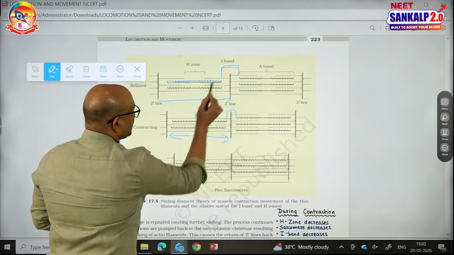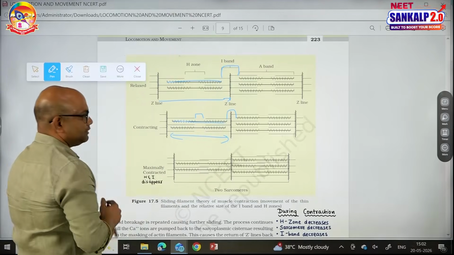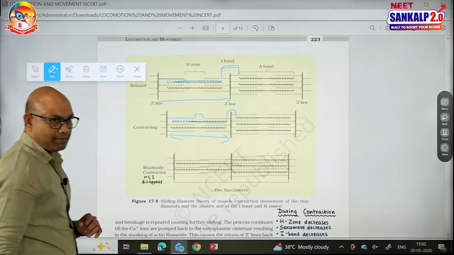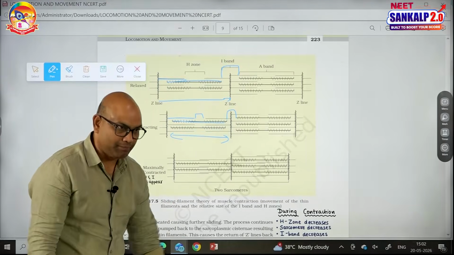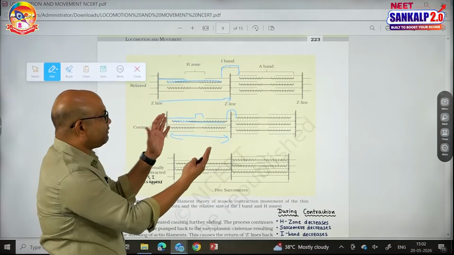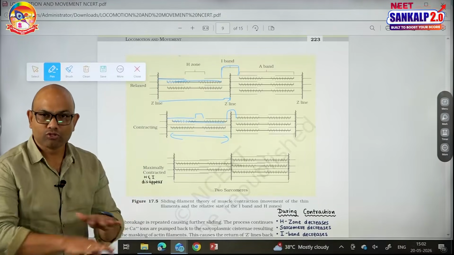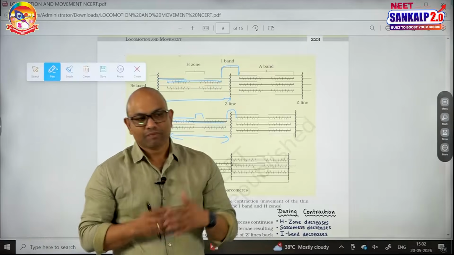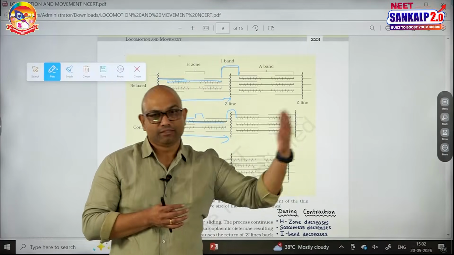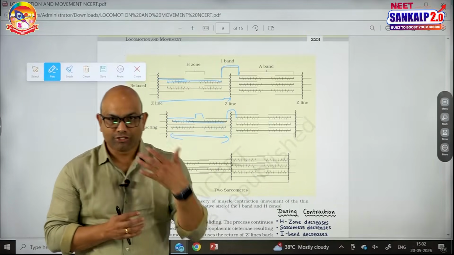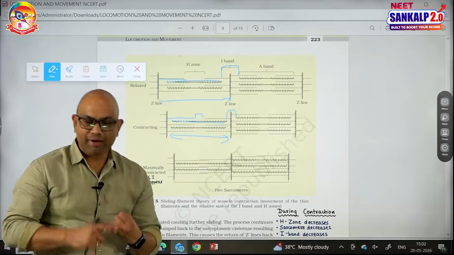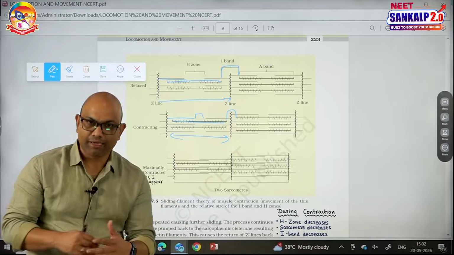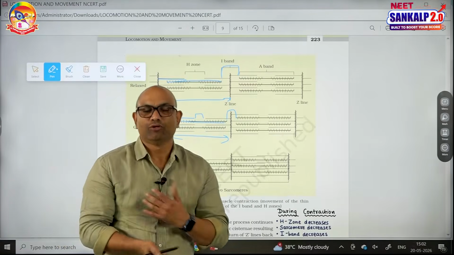of the thick filament, here and here same. There is no decrease in the length of the thin filaments, here and here same. Thick and thin filaments remain the same, and even the length of one thick filament is equal to the A band. The A band also will not change, it remains the same. So this is very, very important. Structures that are undergoing changes, structures that remain the same. The H zone decreases, the I band decreases, the sarcomere decreases. Thick filament, thin filament, A band remain the same during contraction.